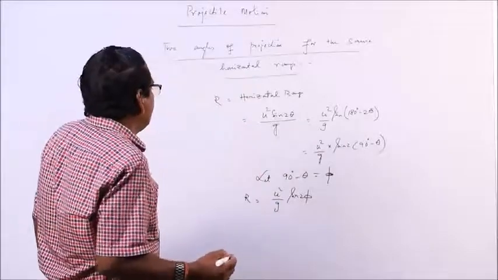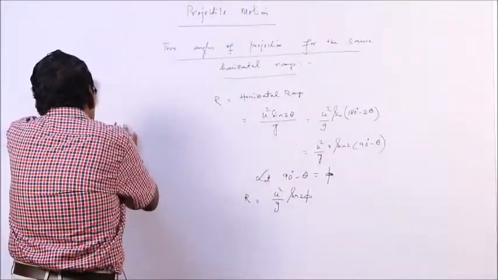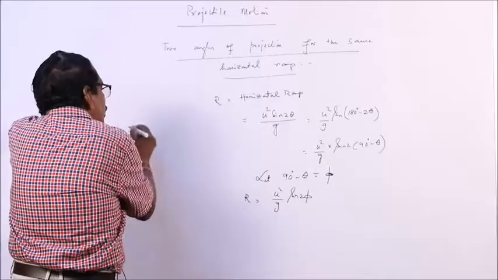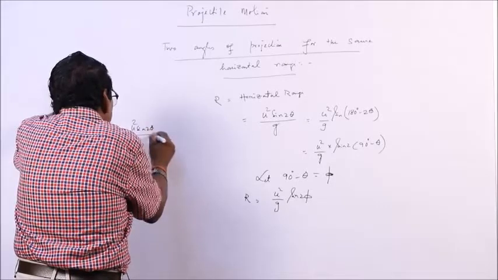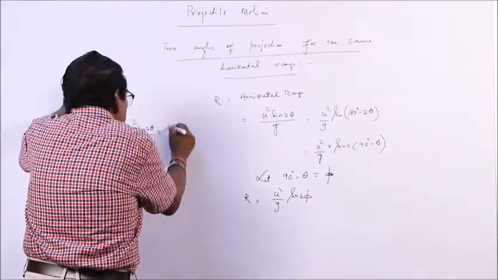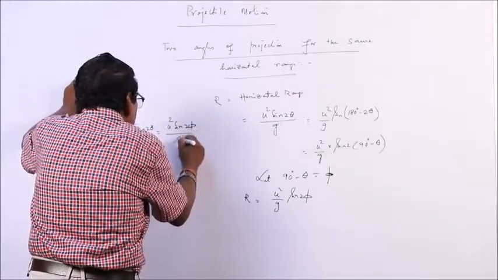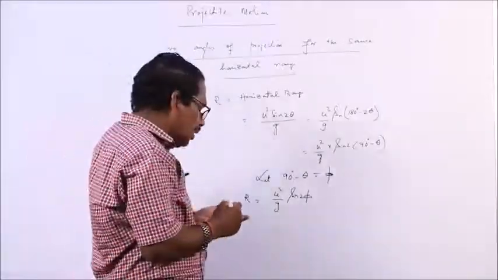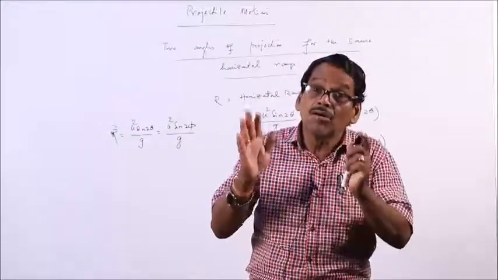So, your horizontal range R becomes u square sin 2 theta by g, that is equal to u square sin 2 phi by g. So, your range remains the same whether the angle of projection is theta or phi.